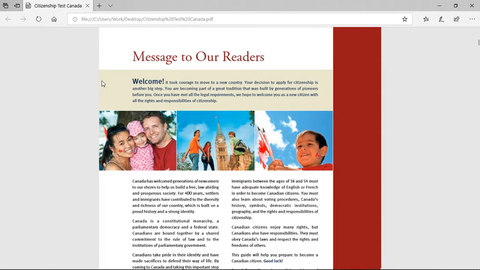Message to our readers. Welcome. It took courage to move to a new country. Your decision to apply for citizenship is another big step. You're becoming part of a great tradition that was built by generations of pioneers before you. Once you have met all legal requirements, we hope to welcome you as a new citizen with all the rights and responsibilities of citizenship.